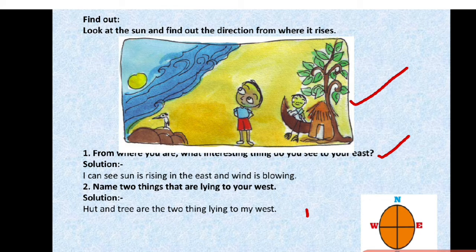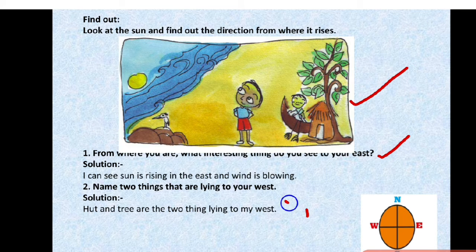Now, relating to this picture, you can consider the place where you are standing: to the east what is there, to the west what is there, and you can answer. Now I am answering according to the picture given in the textbook. In this, what can we see? I can see the sun is rising in the east and also the wind is blowing.